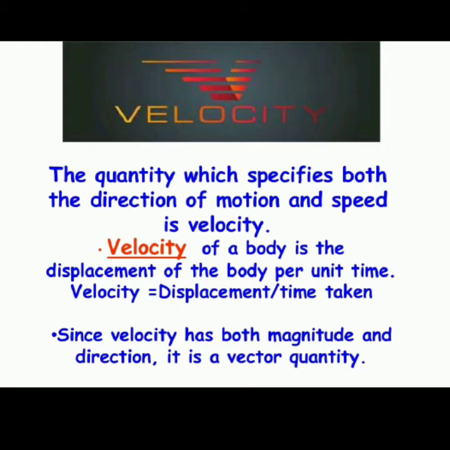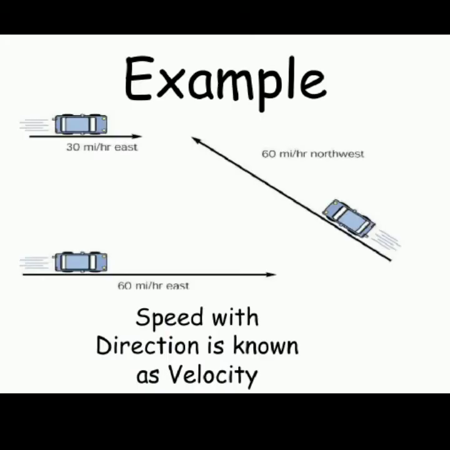So the formula for velocity is equal to displacement upon time taken to travel that displacement. An example of velocity is given in the picture.